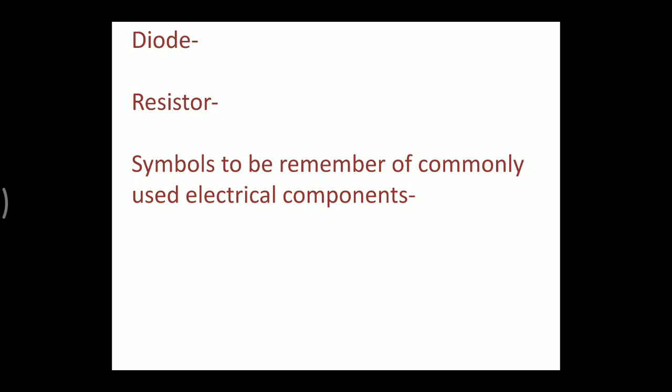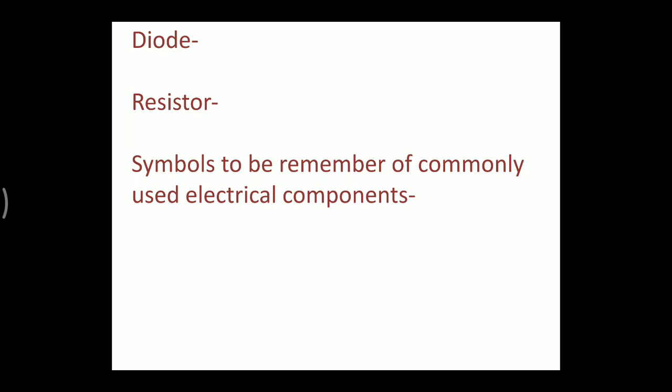So this is the case of resistor. Basically there is a difference between the diode and resistor. A diode doesn't resist the flow of current, it only allows the flow of current in a particular direction. And a resistor is a device used to limit the flow of current in a particular circuit. Okay, so this is the basics of the diode and resistors that we have discussed here.